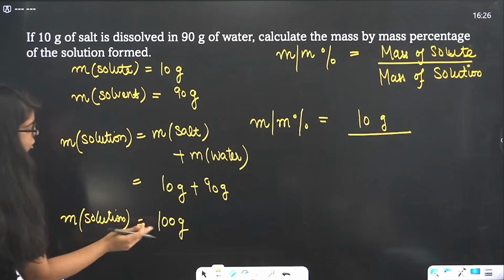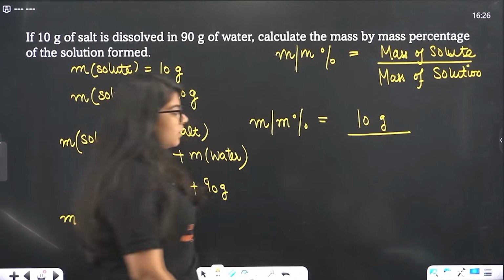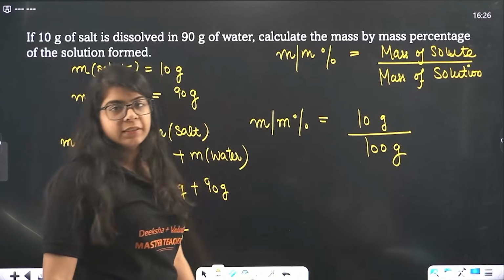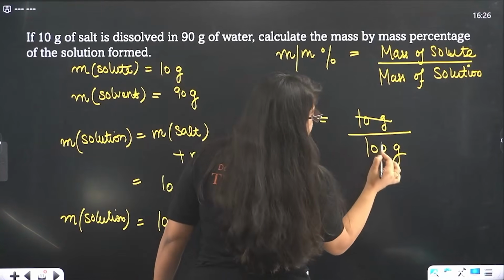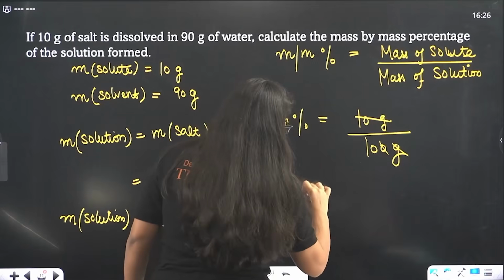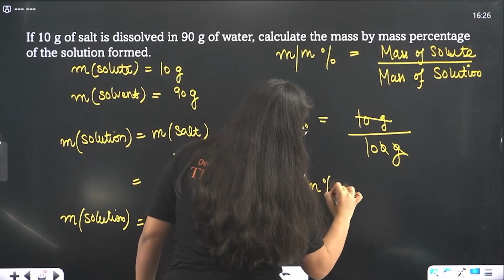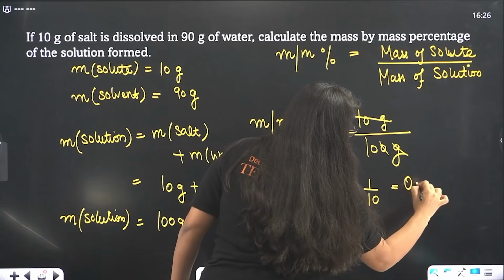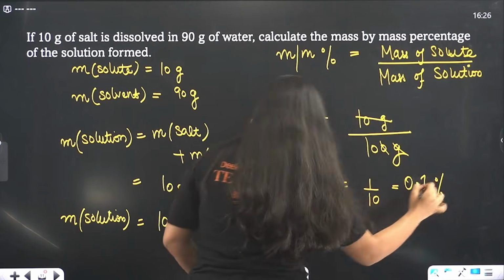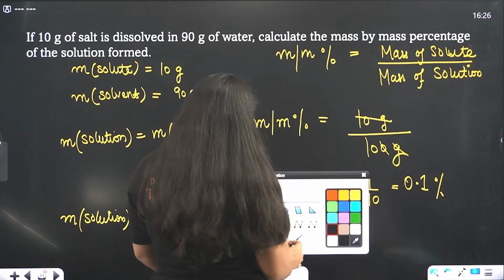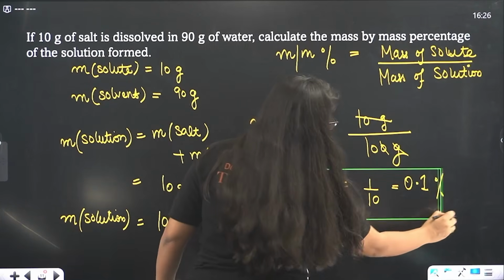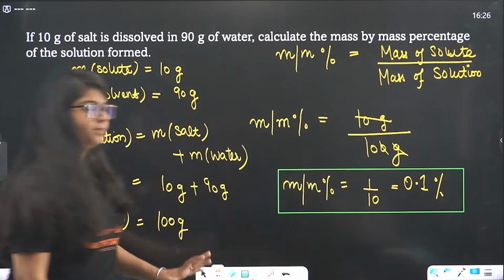Done. Now I'll just put this value in my formula. This is 100 gram. So this 10 cancels out. Mass by mass percentage comes out to be 1 by 10, that is 0.1%. And that, bacha, is your final answer. Okay, understood everyone? No doubt.